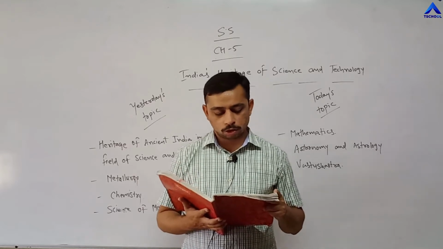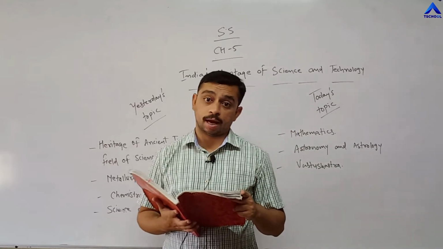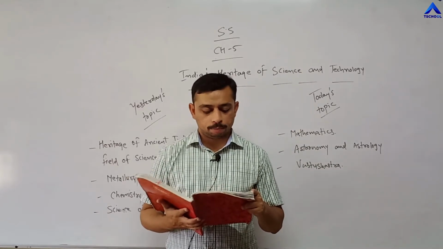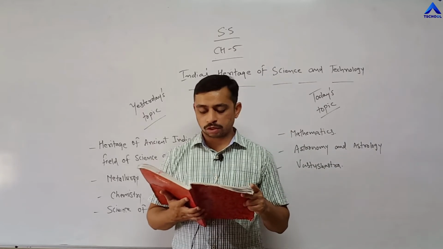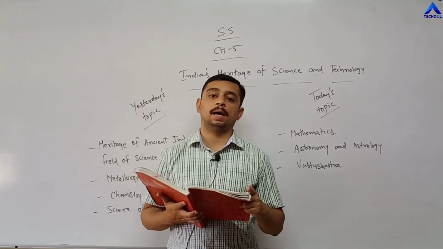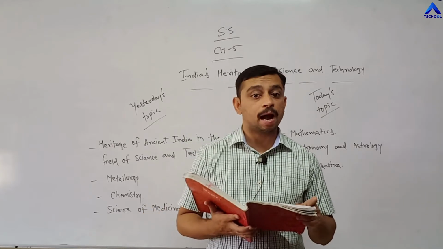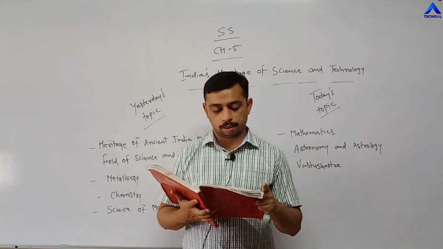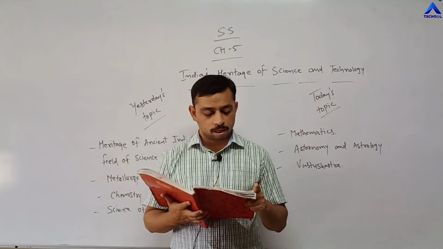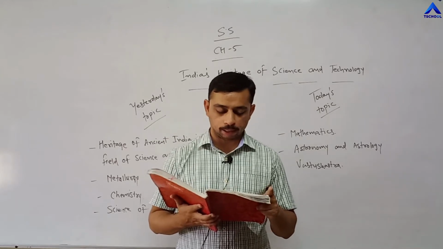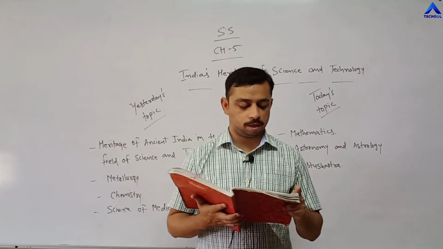Predictions were being made on the basis of planetary movements. Aryabhatta made a remarkable contribution. See, again Aryabhatta is over here also. Aryabhatta made a remarkable contribution in the field of astronomy. So the first Indian satellite was named Aryabhatta. Again, underline that statement: the first Indian satellite was named Aryabhatta on his name. He declared the earth rotates on its own axis, and he proved that the basic reason for lunar eclipse is the shadow of the earth, which was addressed as Ajarbar by the scholars.